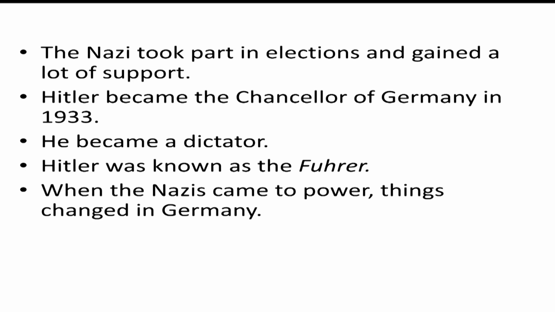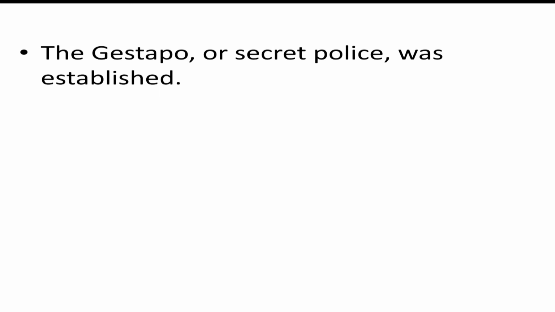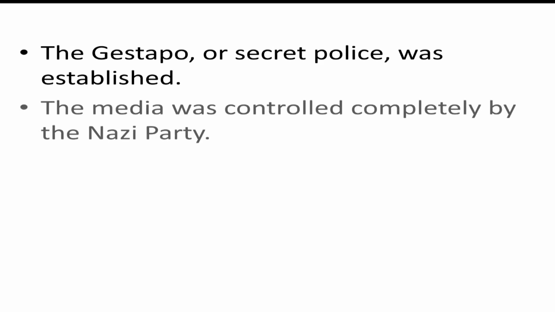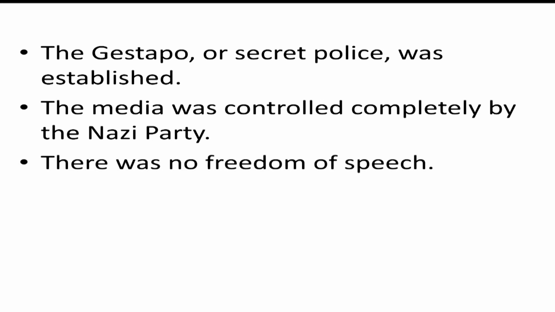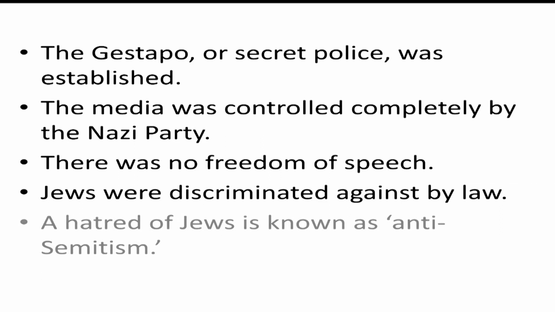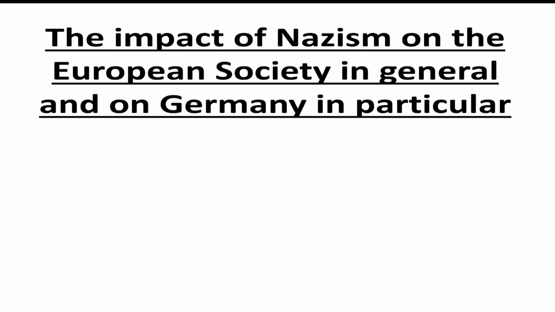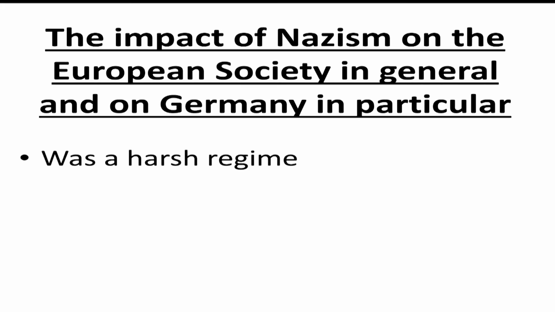When the Nazis came to power, things changed in Germany. They eliminated and banned all other political parties. The Gestapo, or secret police, was established. The media was controlled completely by the Nazi Party. There was no freedom of speech. Jews were discriminated against by law. A hatred of Jews is known as anti-Semitism.